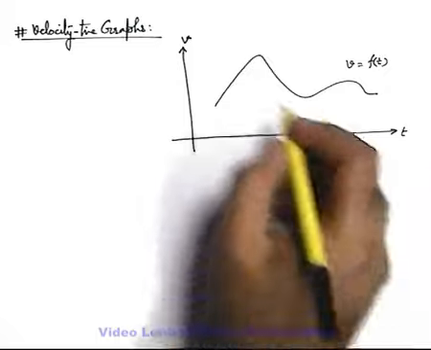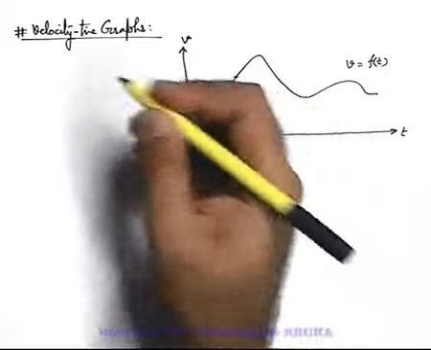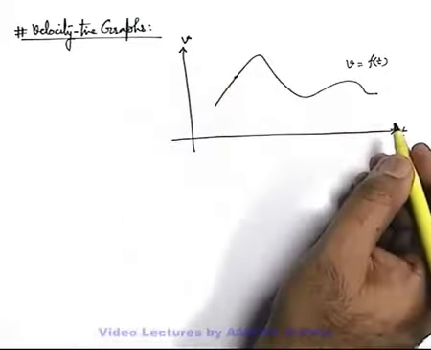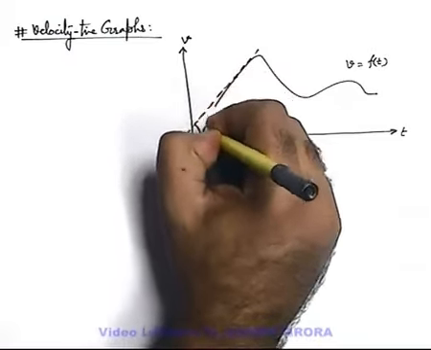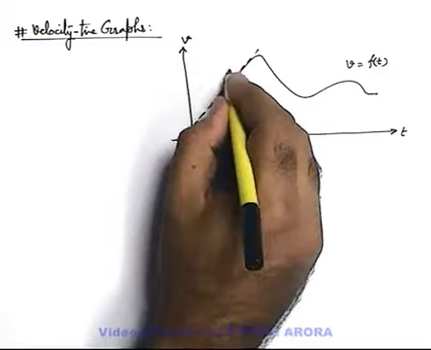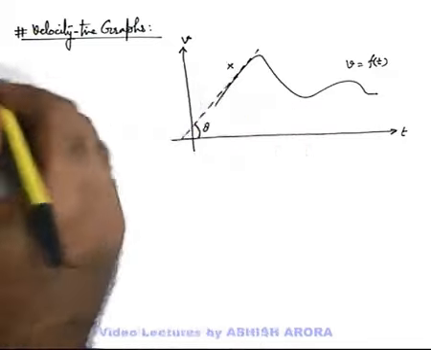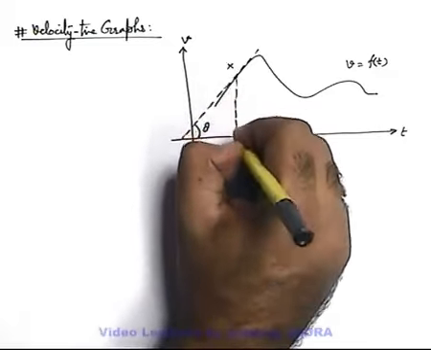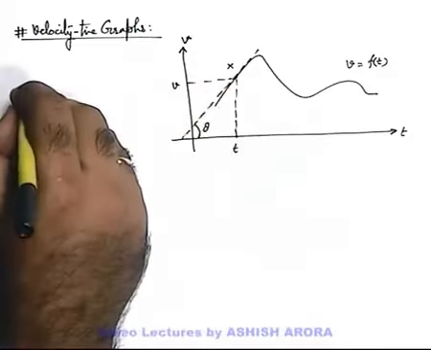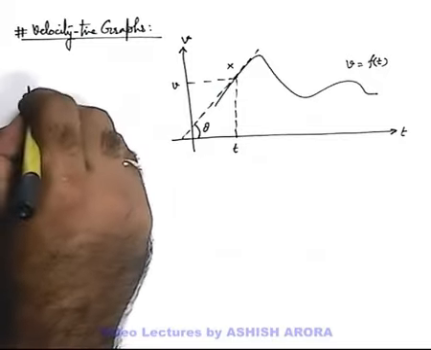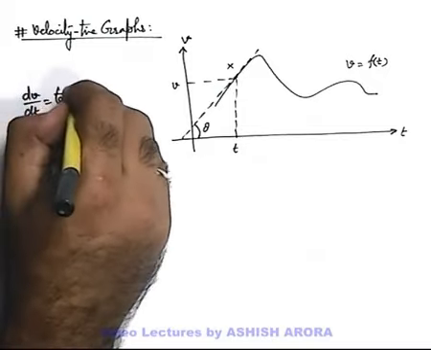At any position of this graph, similar to that of displacement time graph, here if you draw a tangent and you find out the slope of this graph, say at point x, we can simply state this point is relating time with the velocity. And here the slope can be written as dv by dt, or it can be written as tan theta.